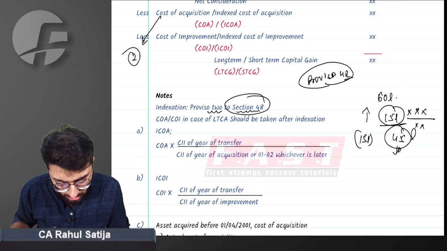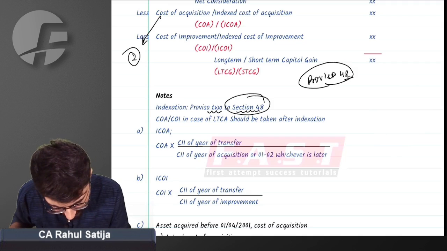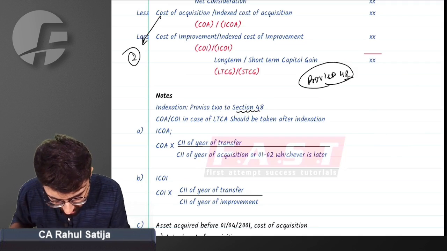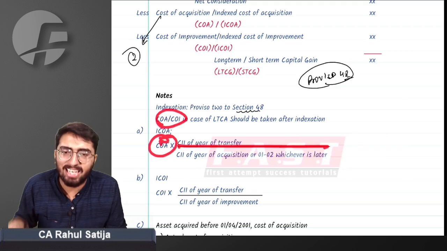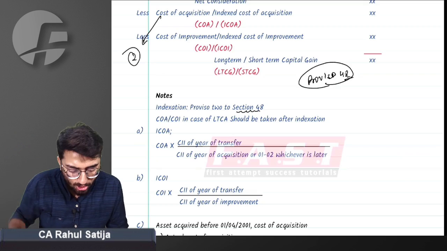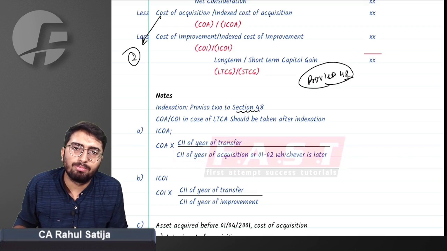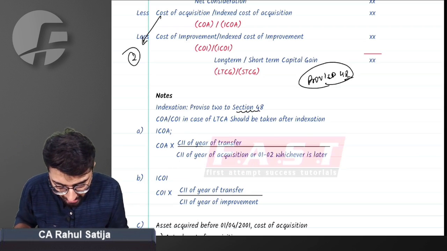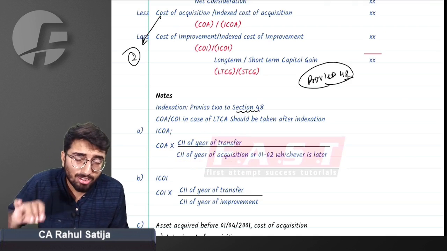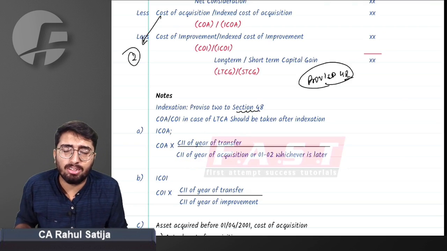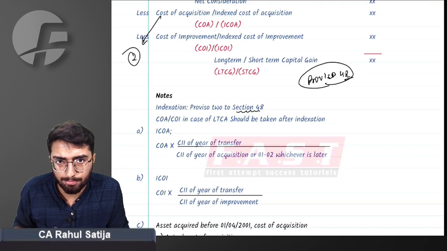Did you get this point or not? This simply says whenever you are computing cost of acquisition, cost of acquisition shall be indexed. How is indexation to be done? You have to divide by the cost inflation index of the year of acquisition, and multiply it with the cost inflation index of the year of transfer, so that you get cost of acquisition as indexed cost of acquisition.